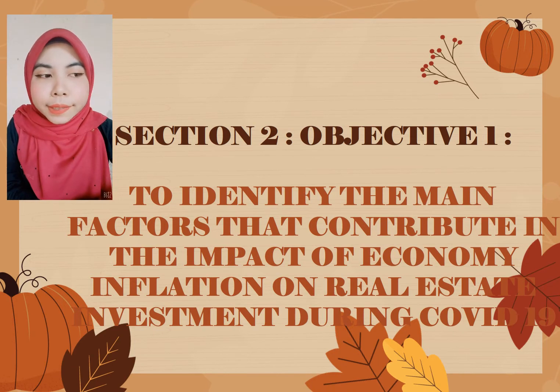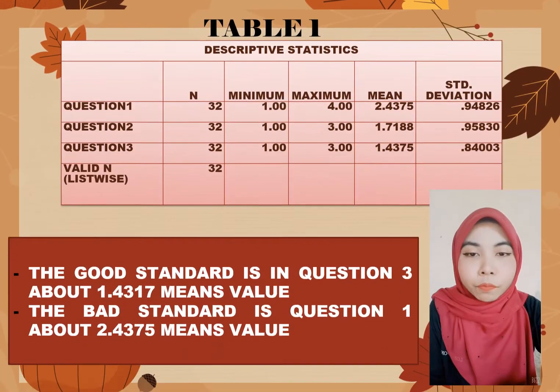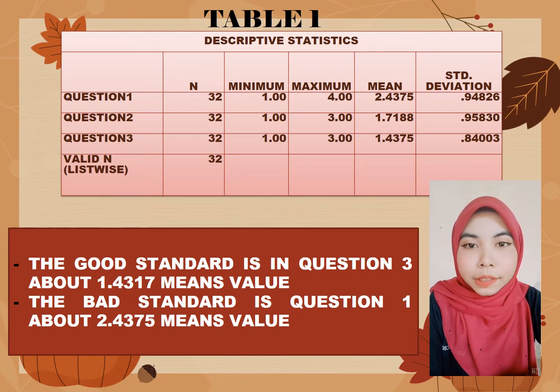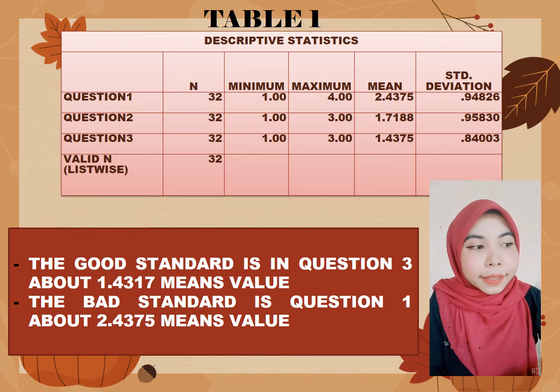Now, we'll move to section 2, objective 1, to identify the main factors that contribute to the impact of economic inflation on real estate investment during COVID-19. The table of descriptive statistics shows 3 questions included in objective 1: question 1, question 2, and question 3. The good standard is in question 3, about 1.4317 mean value. Respondents answered yes, about 78.1%, 25 included, agreeing that demand-pull inflation arises when demand exceeds the supply of goods and services in an economy.